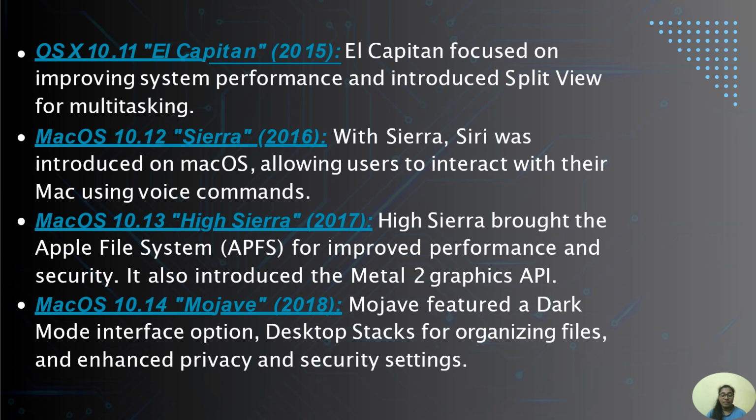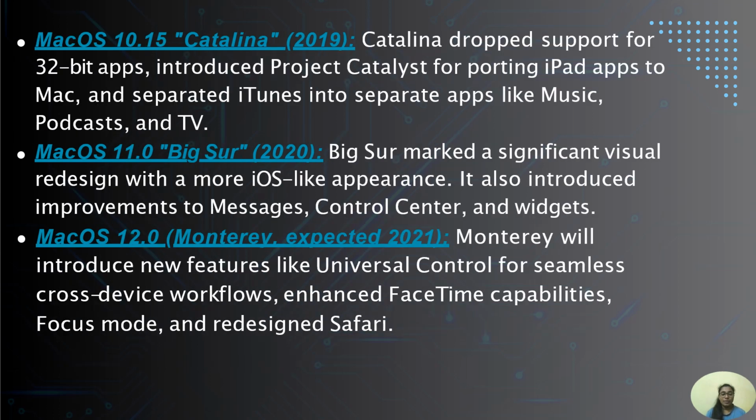macOS with the version of 10.14 named as Mojave in 2018. Mojave featured a dark mode interface option, desktop stacks for organizing files, and enhanced privacy and security settings. macOS with the version of 10.15 named as Catalina in 2019. Catalina dropped support for 32-bit apps, introduced Project Catalyst for porting iPad apps to Mac, and separated iTunes into separate apps like Music, Podcasts, and TV.